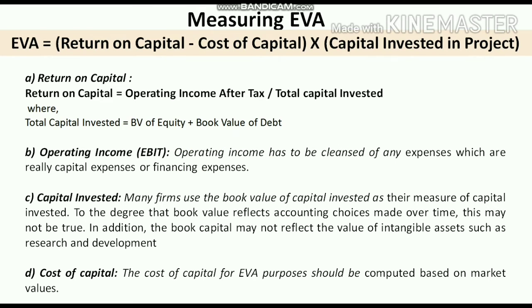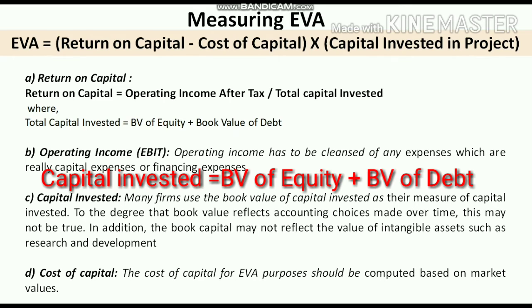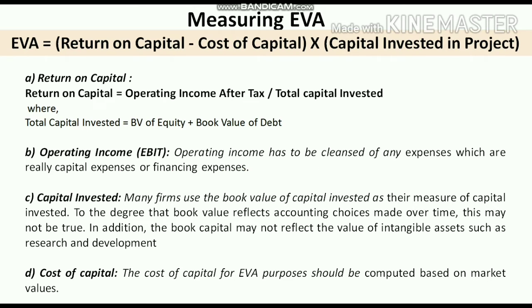The next thing we have is capital invested. Total capital invested can be calculated by adding the book value of equity with the book value of debt. From that we can calculate the return on capital. Then we have to calculate the cost of capital, and cost of capital is basically the weighted average cost of capital, which we learnt earlier. So that's all we need, the three variables: return on capital, cost of capital, and capital invested.